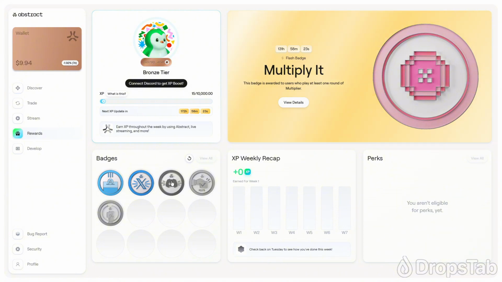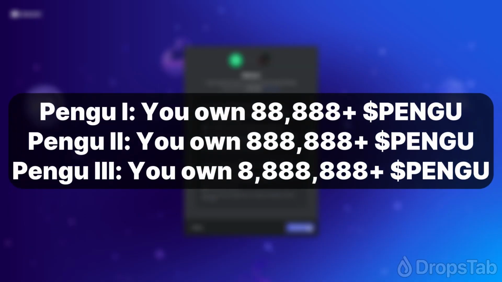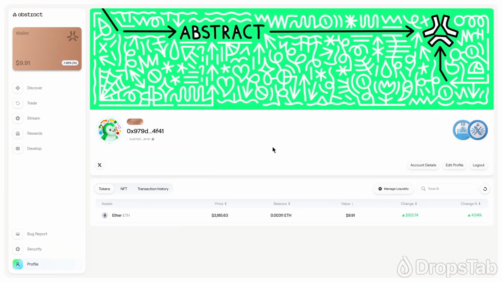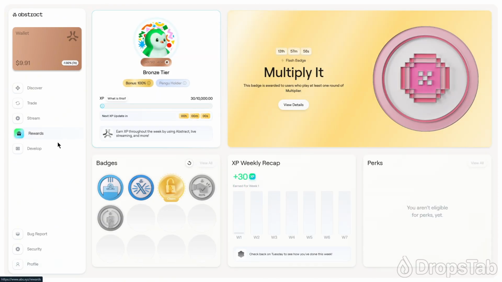Discord authorization is required in order to grant you an XP boost for your role on the Discord server. For example, Pengu holders can earn extra XP every week based on their level. After you have successfully connected your Discord account, you can claim your badge.